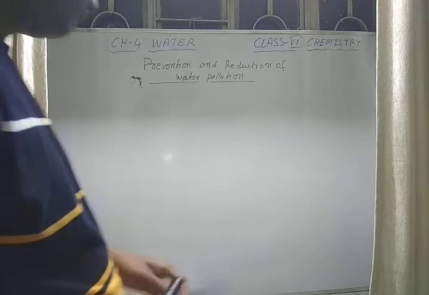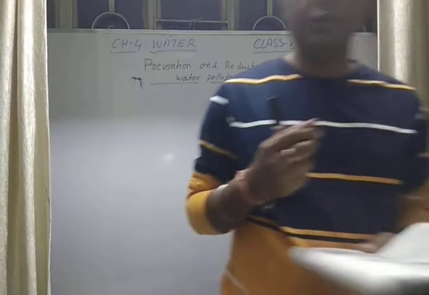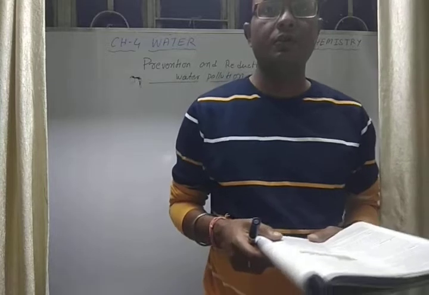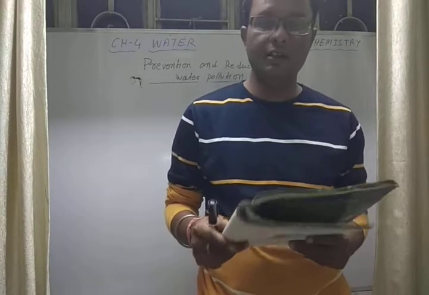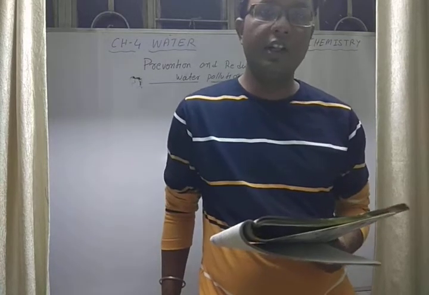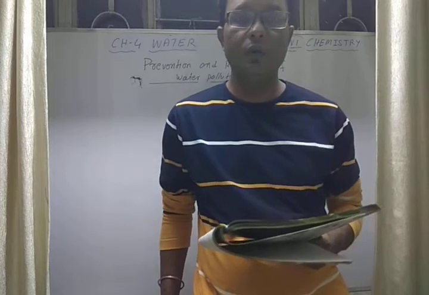So all of you know how water pollution is caused. So many factors are there, so we have to stop those factors. What can we do to stop that? There are following methods. First is treating toxic domestic and industrial waste before releasing them into water bodies